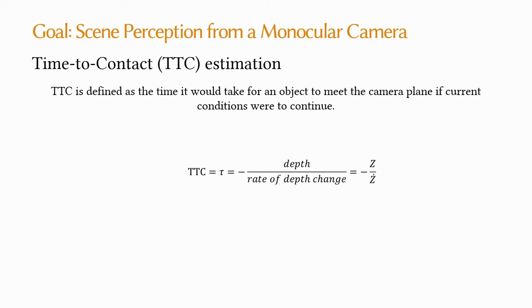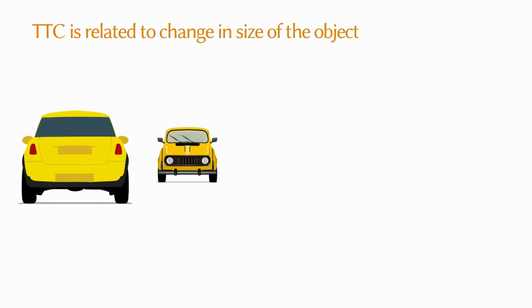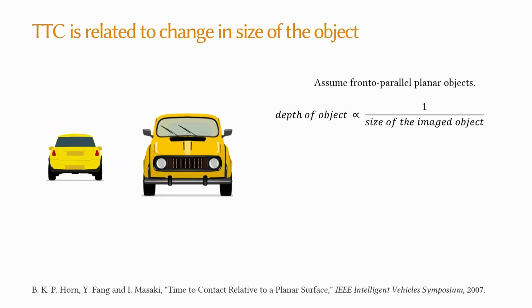This is the first appeal of TTC estimation. The second appeal of TTC estimation is that it can be computed from an uncalibrated camera. To solve the per pixel TTC estimation task, we use the assumption that for frontoparallel planar objects, the depth of the object is inversely proportional to the size of the imaged object. This allows us to express TTC as the ratio of the size of the image object and the rate of change in size. Knowing the ratio of image size before and after allows us to estimate TTC.